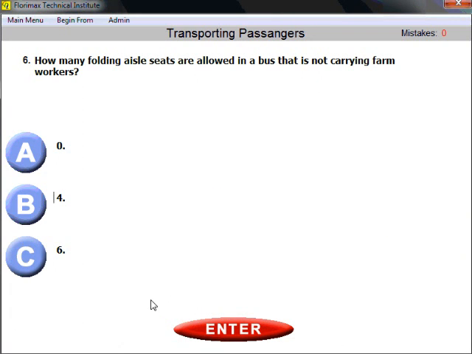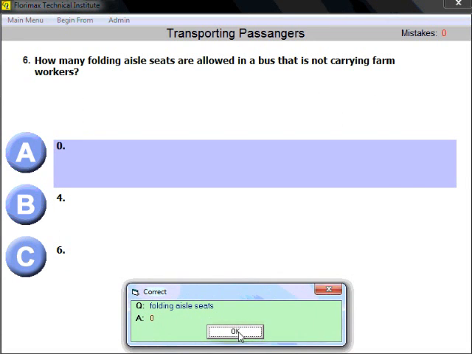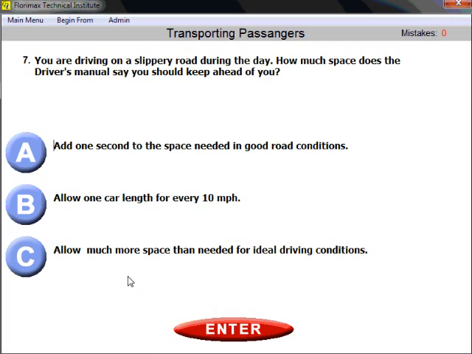Question number 6. How many folding aisle seats are allowed in a bus that is not carrying farm workers? 0. Non-folding aisle seats are allowed in a bus that is not carrying farm workers. So that's again a safety requirement. Okay, 0, none.